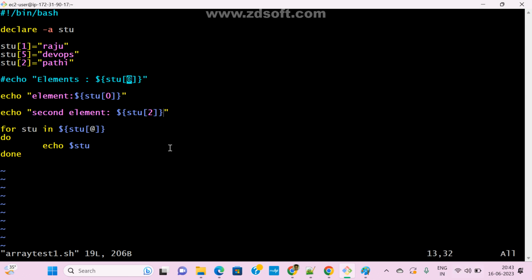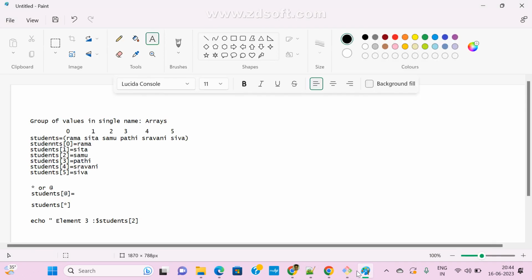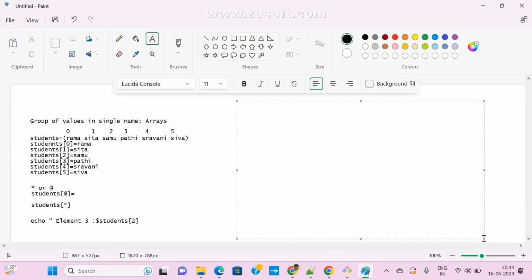Yes, sir. So now a very important topic in shell scripting. What is a function? How to declare functions? A function is nothing but a group of commands. I hope in Python also, right, you know what a function is. Correct? In Python also, I think sir explained what a function is and how to declare a function in Python. In the same way, in shell scripting also there is a concept called functions. In interviews also many people ask how to declare functions in shell script.